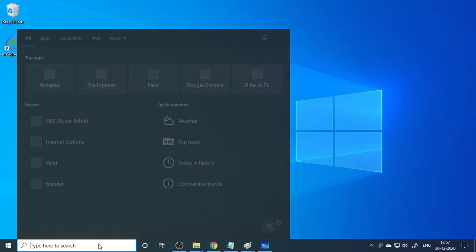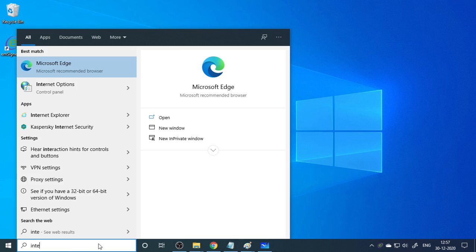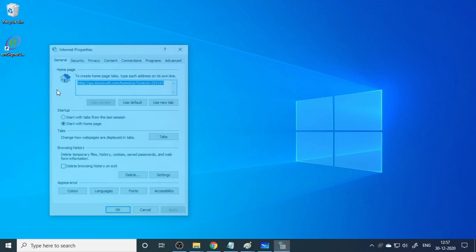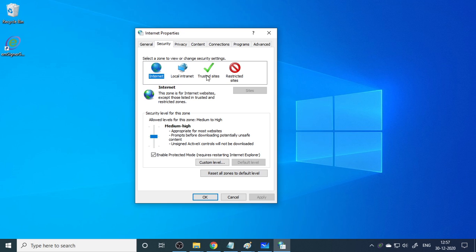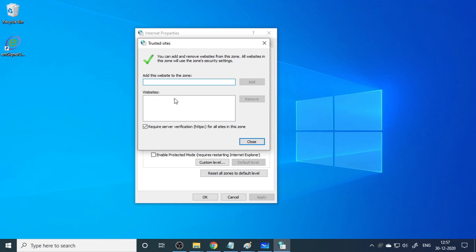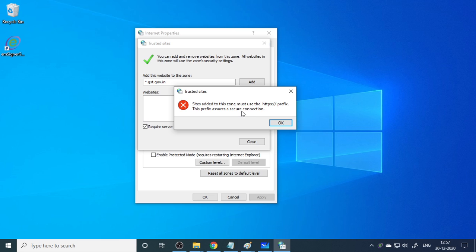The next step is to go to internet options. Here are the internet options, and in this we have security. You can see there are trusted sites here. You go to sites and here type star.gst.gov.in. That is the website. Click add.